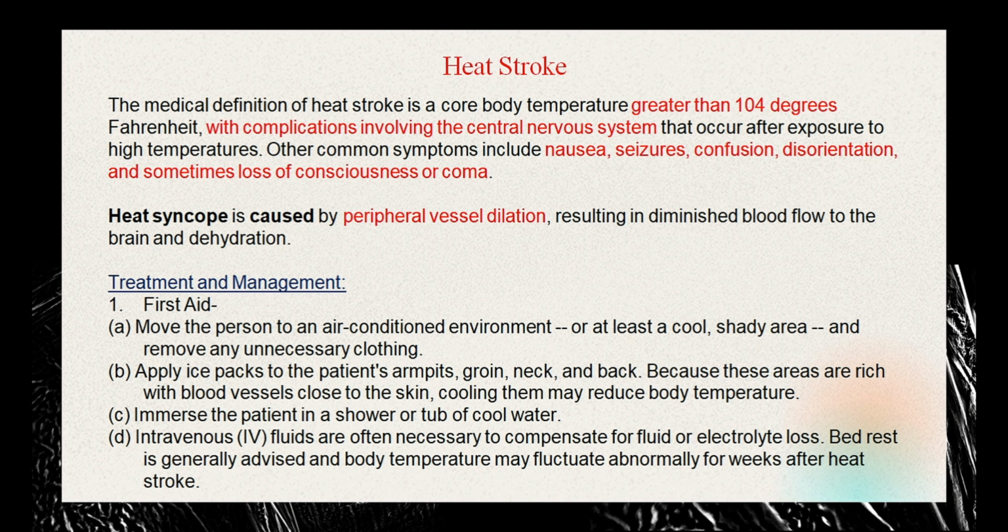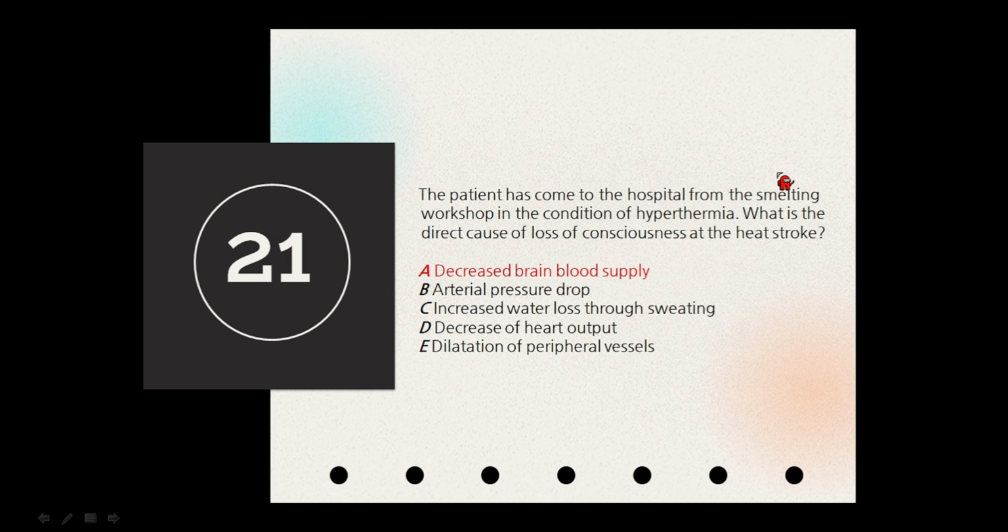Also, if there is paramedical staff nearby or during the transfer of the patient to the hospital for further treatment, IV fluids can be administered to compensate for the fluid and electrolyte loss and to help with the dehydration. So in this patient, you can clearly see that the patient came from a smelting workshop. A smelting workshop has to do with a hyperthermic environment, and this patient had hyperthermia. So the loss of consciousness in this case will be due to decreased brain blood supply because the blood has gone to the peripheral vessels, causing the given symptoms.